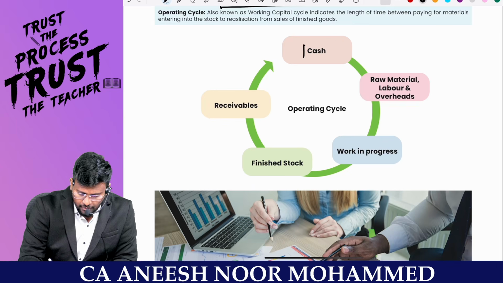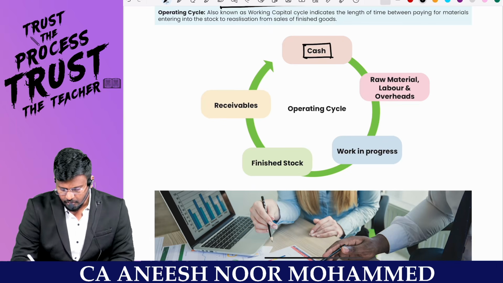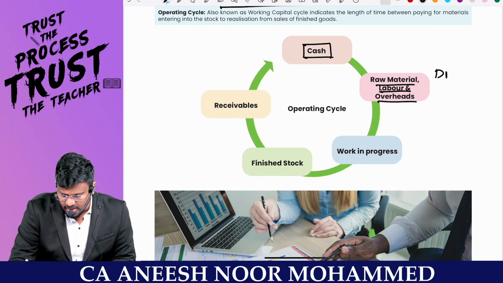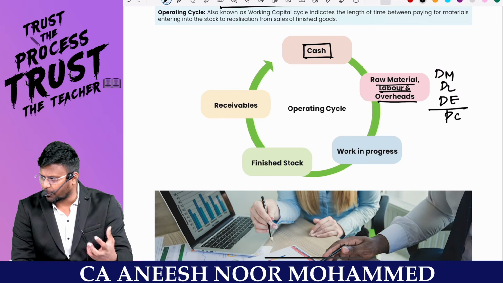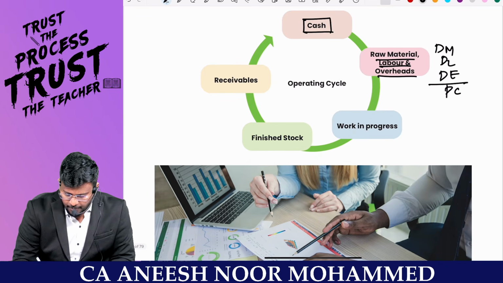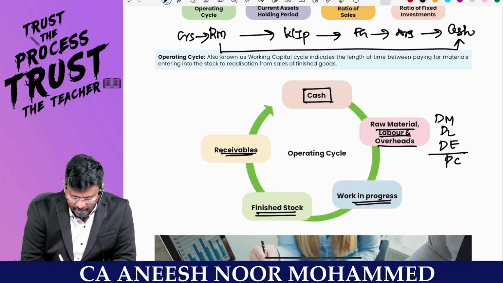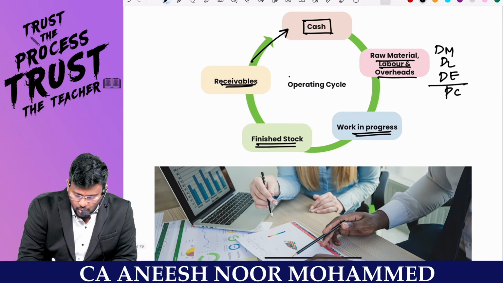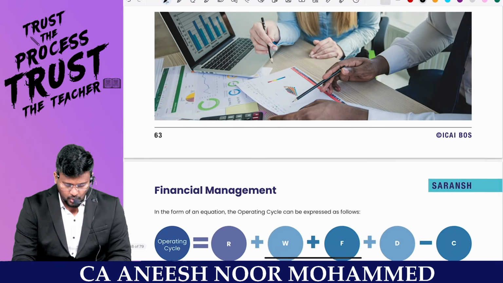So first there will be cash with me. Then raw material, labor, overhead, which we have already studied in costing, which is direct material plus direct labor plus direct expenses, will give the prime cost. By incurring all that, I will make the production, my dear lovable students. Then that will be converted into WIP. That WIP will be converted into finished goods. That finished goods has to be converted into debtors. And I have to collect money from the debtors. That is called cash. This is called the operating cycle.